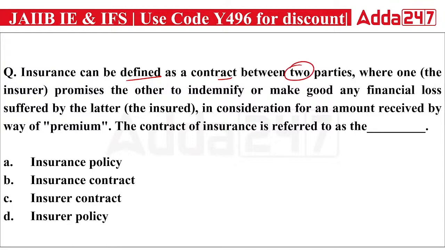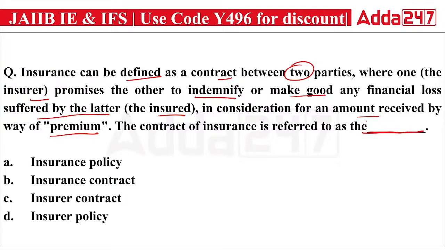As a contract between two parties where one, the insurer, promises the other to indemnify or make good any financial loss suffered by the latter, that is the insured. Insured means the person who is getting insurance, and insurer is the company that is providing you the insurance. In consideration for an amount received by way of premium, the contract of insurance is referred to as the dash.